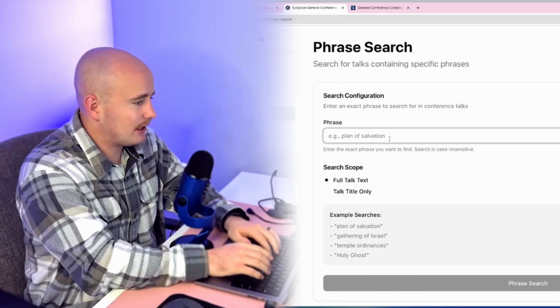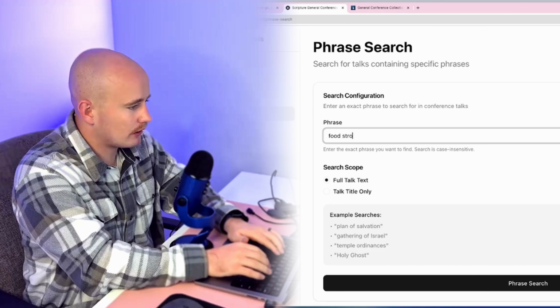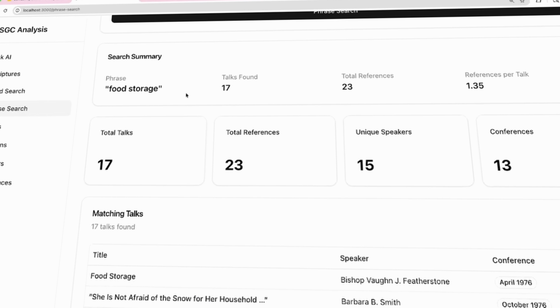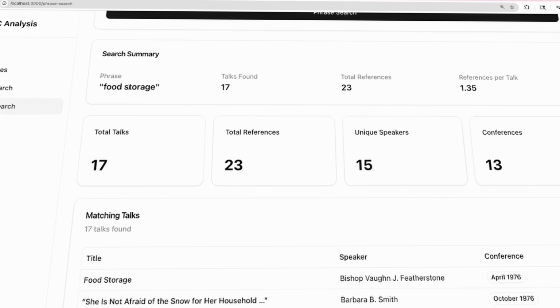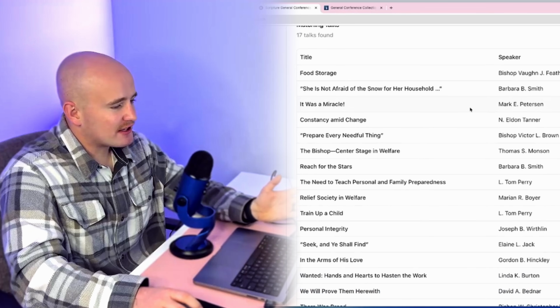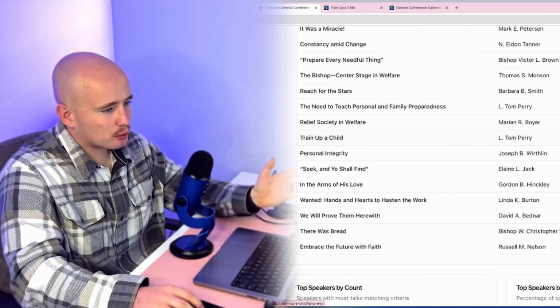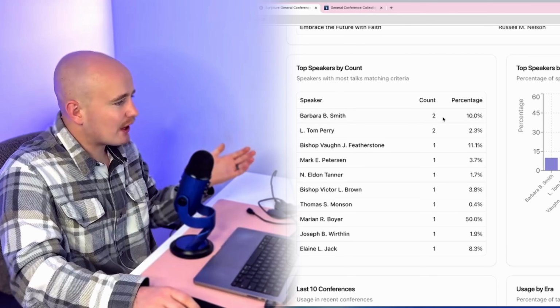And say, for example, I want to know how much leaders have been talking about food storage recently. Well, I can just put in food storage, and then I can click search, and it found 17 talks that contain the phrase food storage. And then here you can see all the talks that reference it, along with a link to go read that talk, and then we can look at some different visualizations down here.